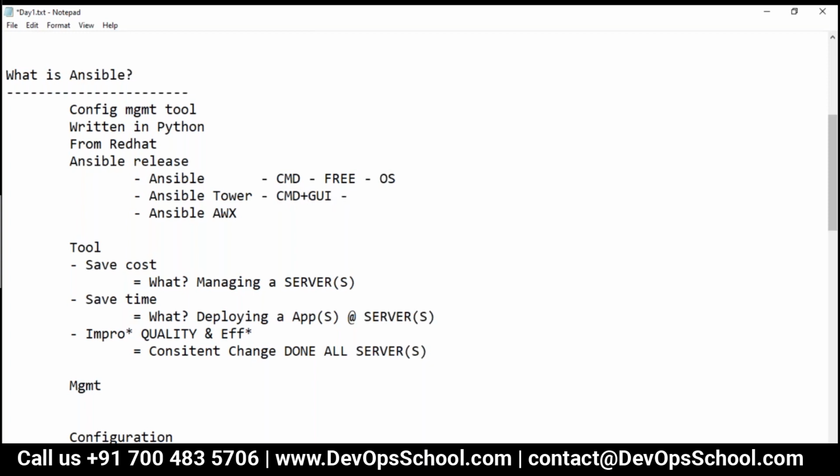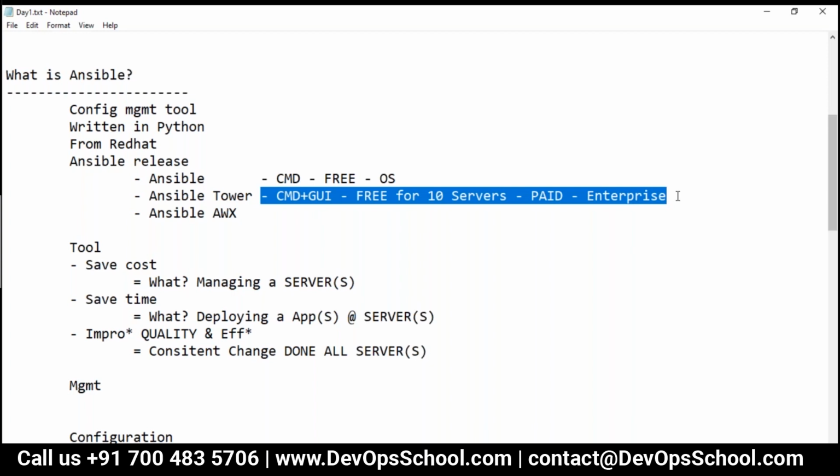By the way, it is free for 10 servers only. The remaining servers are paid, and this is an enterprise application, not open source. So this is the difference.